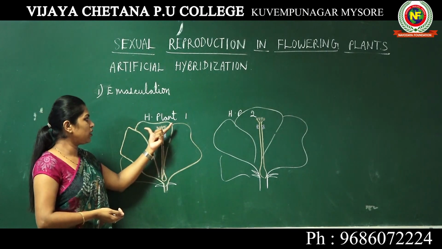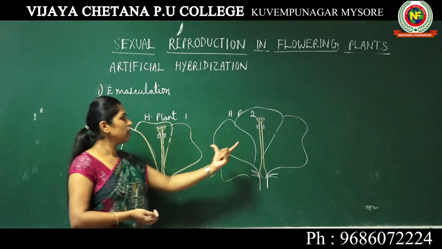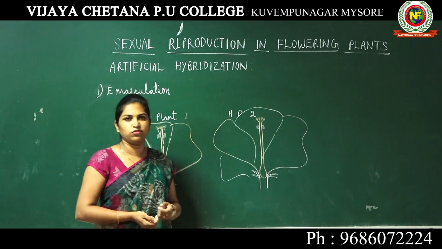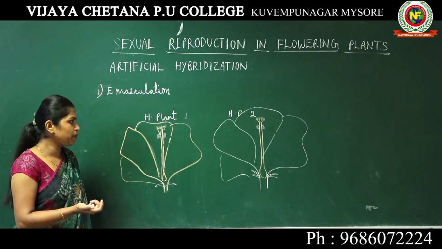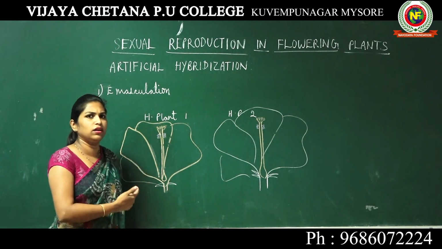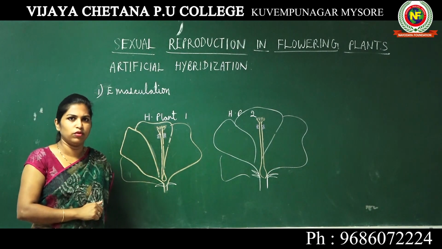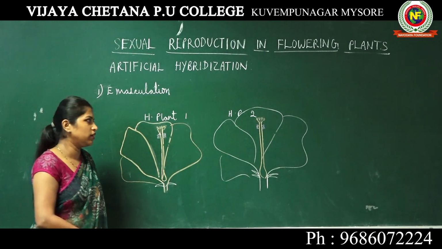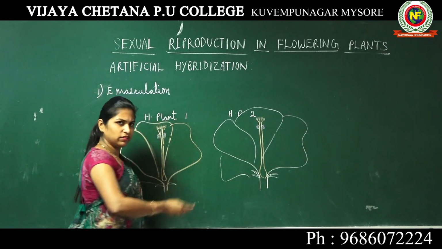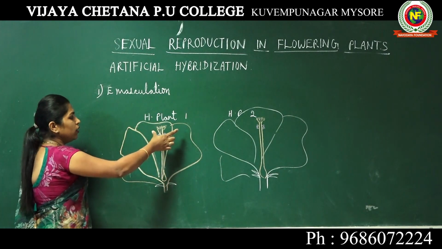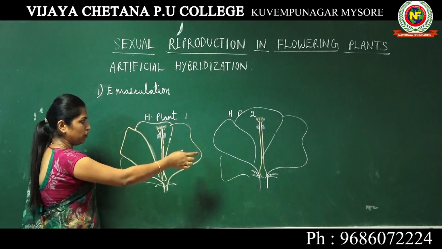We have a red hibiscus flower and a white hibiscus flower. What we want in the future is a red, larger hibiscus flower. So I need to get the pollen grains. Both are bisexual flowers.